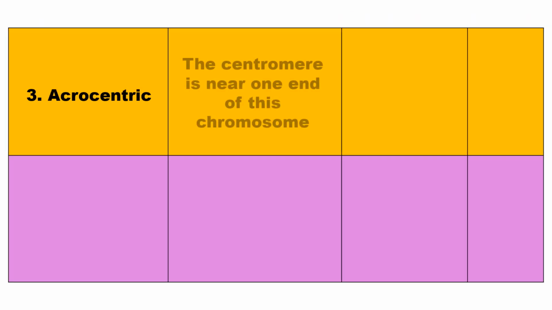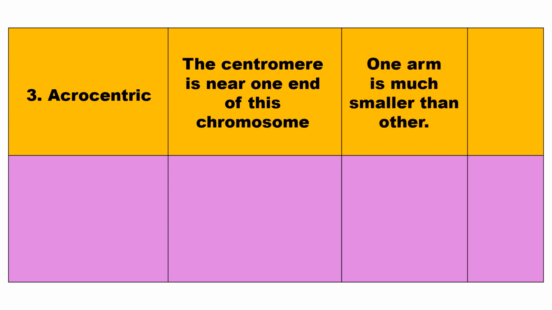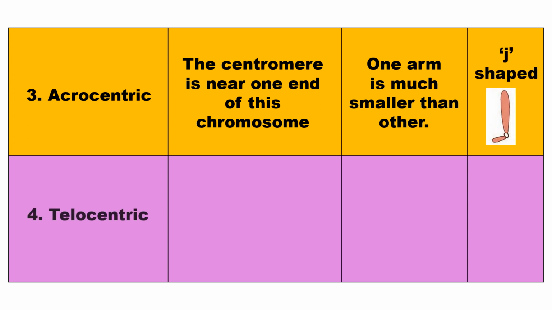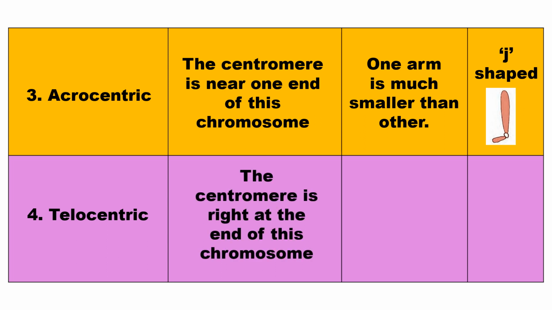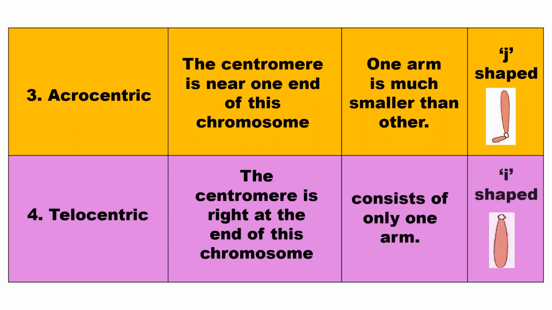L-shaped. 3. Acrocentric. The centromere is near one end of this chromosome. One arm is much smaller than the other. J-shaped. 4. Telocentric. The centromere is right at the end of this chromosome. It consists of only one arm. I-shaped.